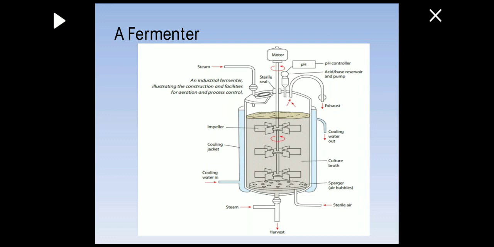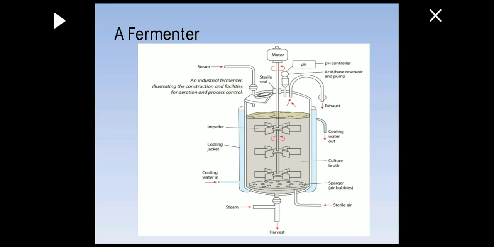That is for maintaining the pH of the fermentation tank at a certain range. Then you have an exhaust, which is taking out different gases from the fermentation tank, which are being produced during the growth of the microorganisms. Then you have cooling water out and cooling water in. That cooling jacket is for maintaining a specific temperature of the fermentation process. Then you have culture broth. That is the culture, the medium, the inoculum, the microorganisms which are present within the culture broth, and they are growing and producing the specific primary metabolites or secondary metabolites of interest.